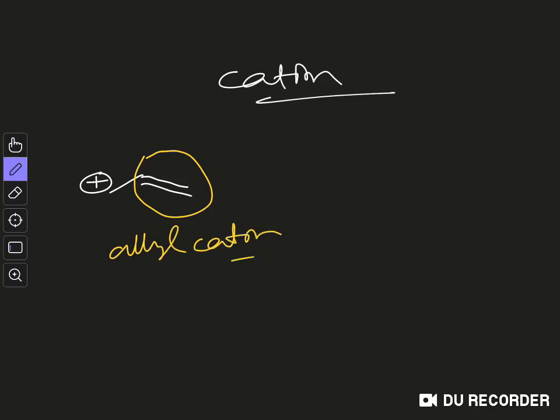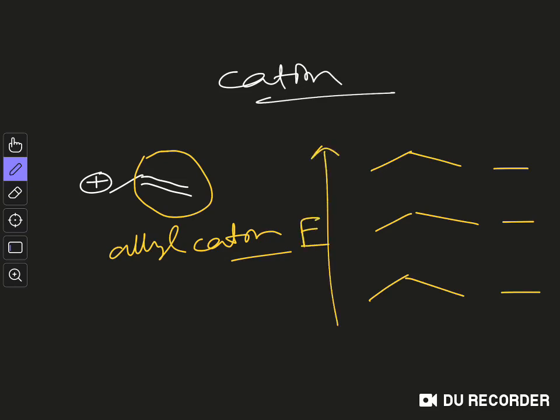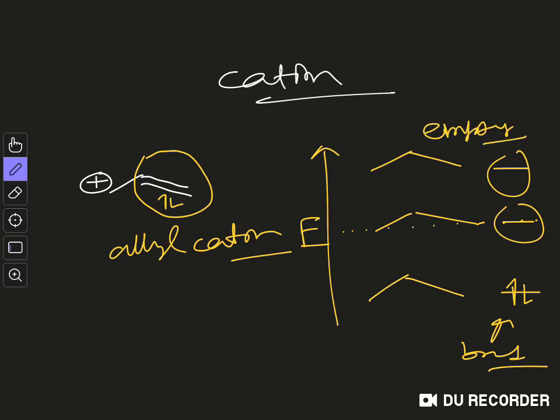The energy levels of the allyl cation are like this one and this one. So these are the energy levels, this is the energy axis, and this is the alpha level, you can see. Now in this case only 2 electrons are there, so we fill these 2 electrons in the bonding orbital. The non-bonding and the anti-bonding orbitals are empty, and only the bonding orbital is filled with electrons. So overall this is again a stabilizing situation.